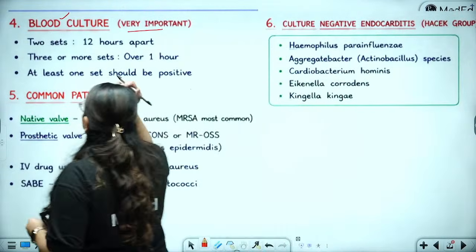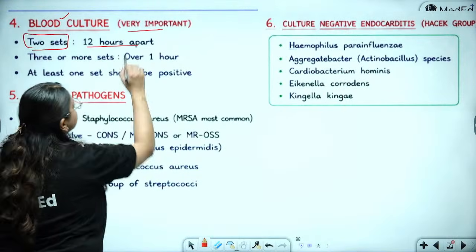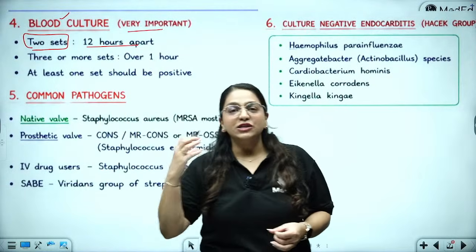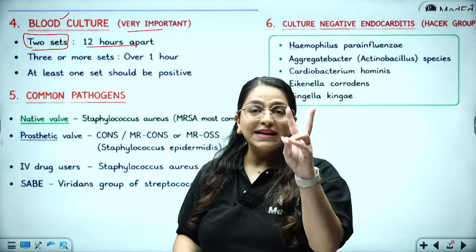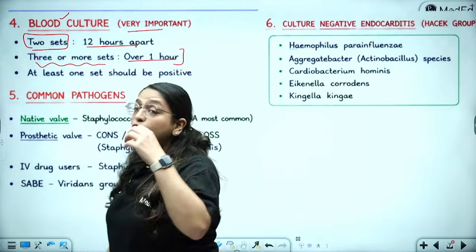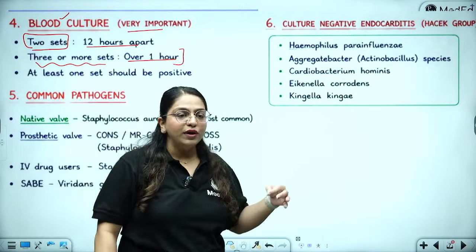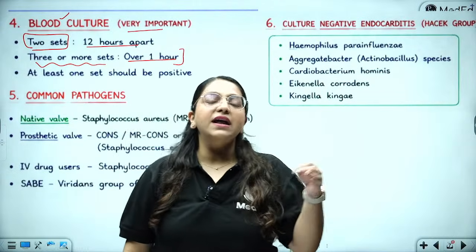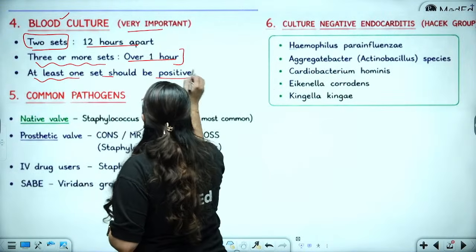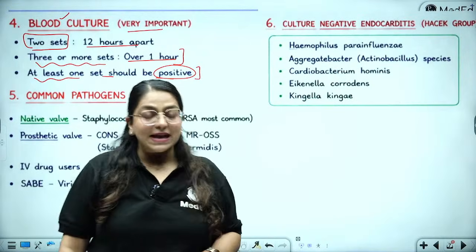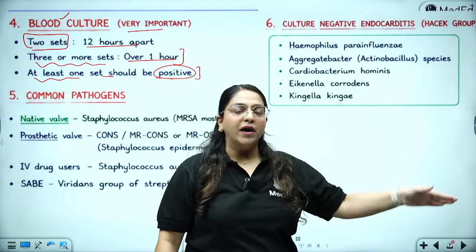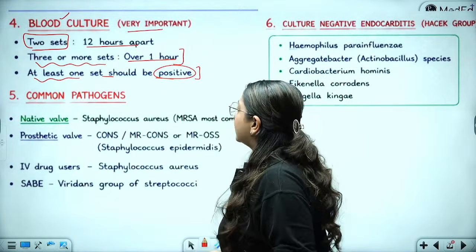Okay, and you have to send 2 sets of blood cultures taken 12 hours apart. This is the rule. So, one blood culture you will draw from the patient at maybe 12 a.m., another at 12 p.m. So, 12 hours apart, 2 sets of blood cultures you have to send, and 3 or more sets need to be sent over 1 hour. If you don't have so much time, the patient is not going to stay for 12 hours, then at least 1 hour apart you send 3 sets of blood culture, and at least 1 set should come out to be positive in the lab for you to label it as bacterial endocarditis. So you're sending 2 sets 12 hours apart, or 3 sets 1 hour apart, and at least 1 set should come positive.